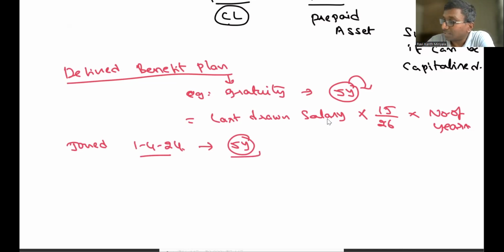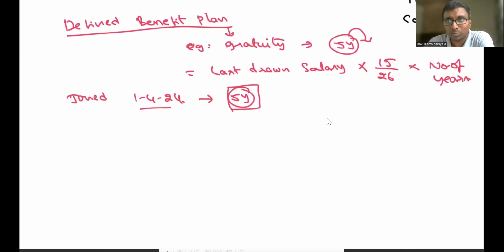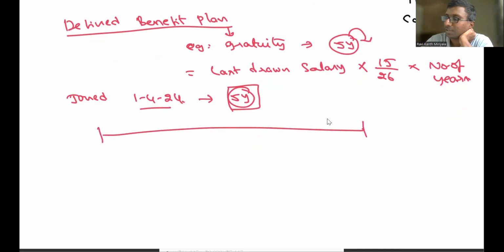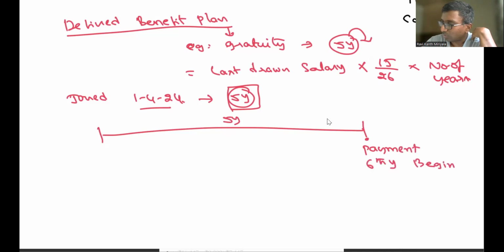So if these guys are going to be there for 5 years, correct? Now what are you supposed to do? Sir, is it payable today? It's not payable today. When are you supposed to pay? You're supposed to pay only after completion of 5 years. Correct. So say, for example, this is the 5 years period. When is the payment happening? Payment is happening here. At the end of the 5th year or 6th year beginning, it is happening. Yes, 6th year beginning, it is going to happen.